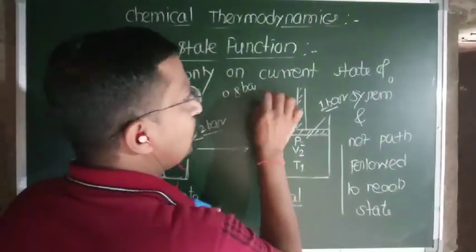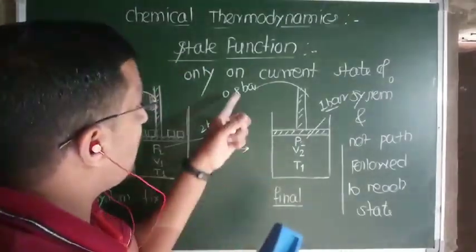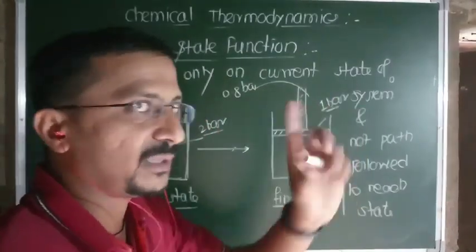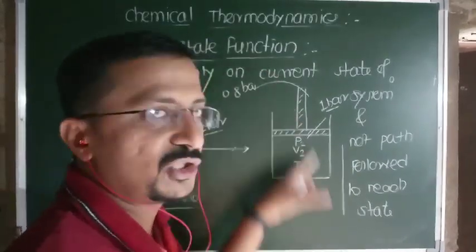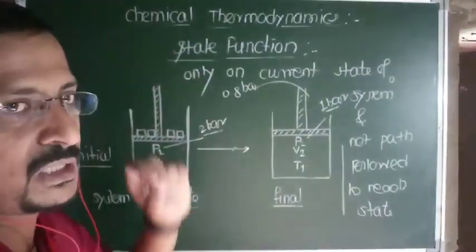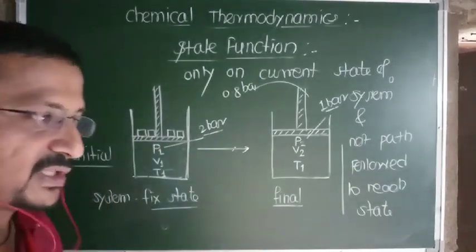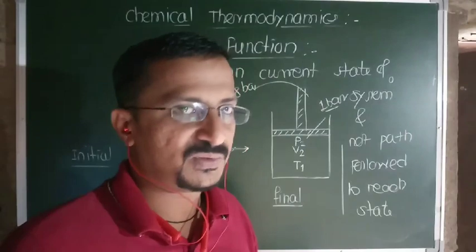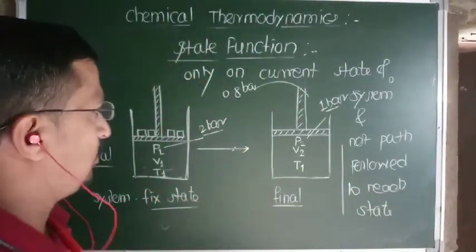0.8 bar to 1 bar, meaning whether pressure was decreased from 2 bar to 1 bar or increased from 0.8 bar to 1 bar, this path is not important. What is important? The current position of that system. Such functions are called state functions. So remember well, state functions are the properties of the system whose values depend only on the current state of the system and not on the path followed to reach that particular state. Isn't it? Okay.